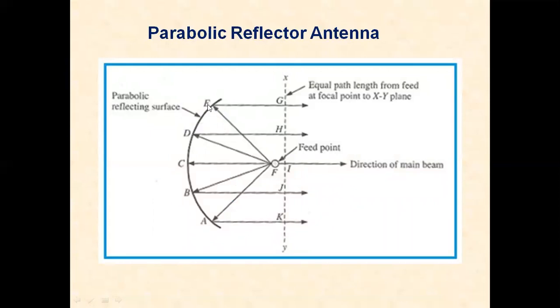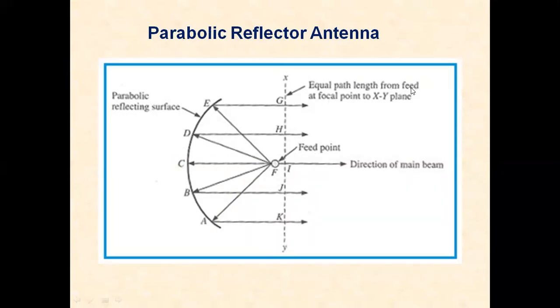As we have seen, this is the basic structure. So we have an axis here, the directrix. This is the focus point where we are connecting the feed point. This is the direction of the main beam. When a signal is radiated from here, it goes like this, strikes the parabola reflector surface, and becomes plane waves.